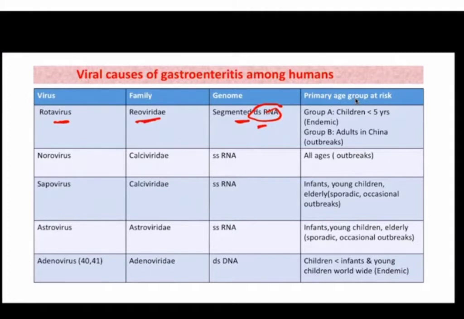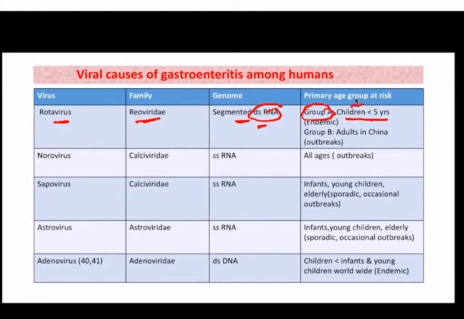Now, the primary age group affected by rotavirus is generally children less than 5 years of age. It is the most common cause of endemic diarrheal illness in children. We have divided rotavirus into various groups. Group A is the most common group causing infection in humans, mainly in children less than 5 years, and it is the most common cause of endemic diarrheal illness in children.